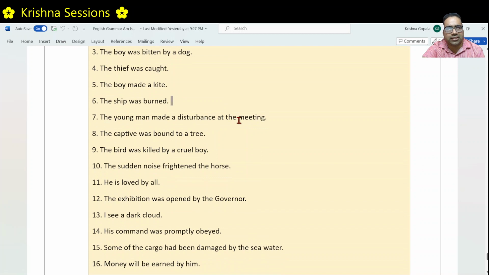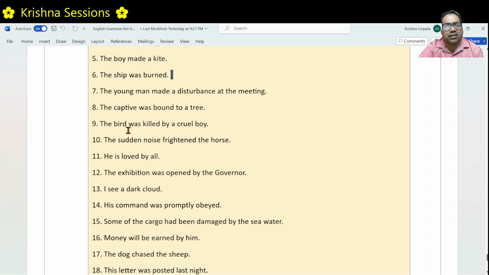The young man made a disturbance at the meeting. The sentence is about the young man. He did something. What did he do? He made a disturbance at the meeting. He actively did it. That's why this is active voice. The subject did the action. The captive was bound to a tree. The sentence is about the captive. He was bound to a tree by someone. Someone did the action. The captive did not do the action. The captive received the action. But the sentence is about the captive. Captive is the subject. The subject received the action. That's why this is passive voice.